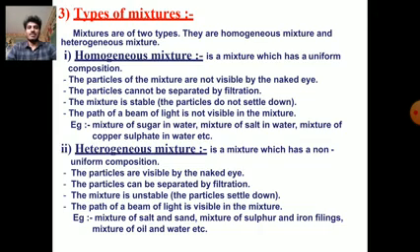Types of mixtures. The mixtures are of two types: homogeneous mixtures and heterogeneous mixtures. First one is homogeneous mixture. What is a homogeneous mixture? A mixture which has a uniform composition. The particles of the mixture are not visible by the naked eye. The particles cannot be separated by filtration. The mixture is stable. The particles do not settle down. The path of a beam of light is not visible in the mixture. These are the properties of homogeneous mixtures.